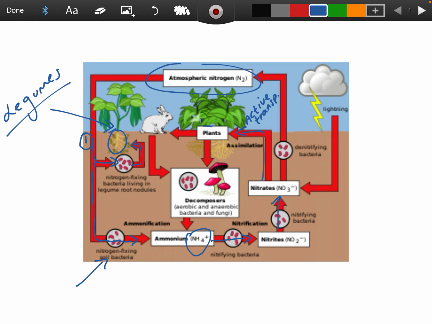Okay, so we're up here now, going on to this stage, and the nitrates, the NO3 minus, are eaten, they're taken in by the animals, and then the animals are going to poo. Okay, so they're going to have a bit of feces there.